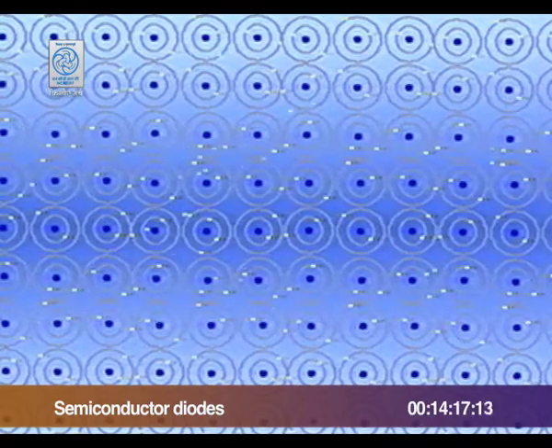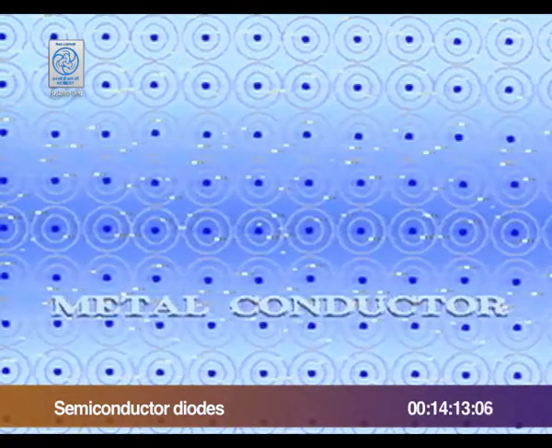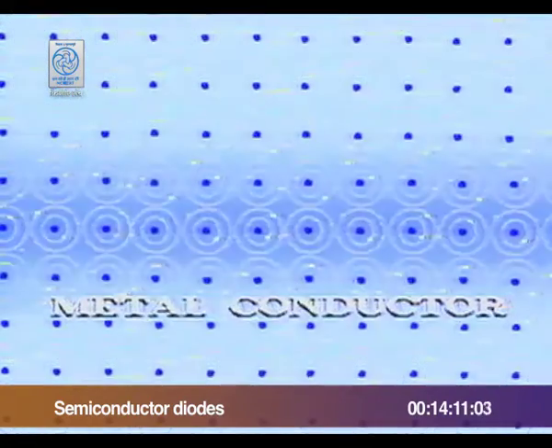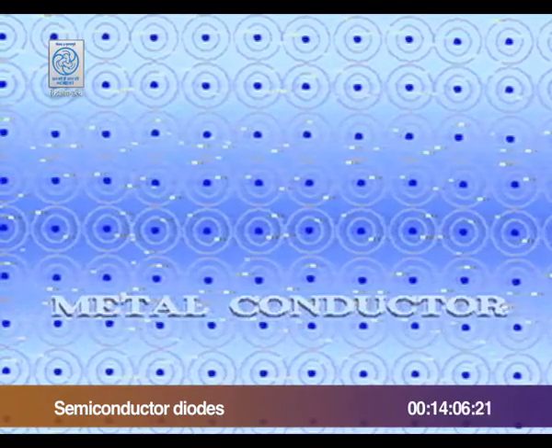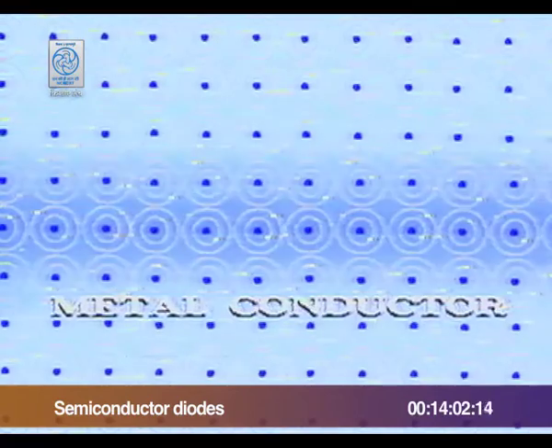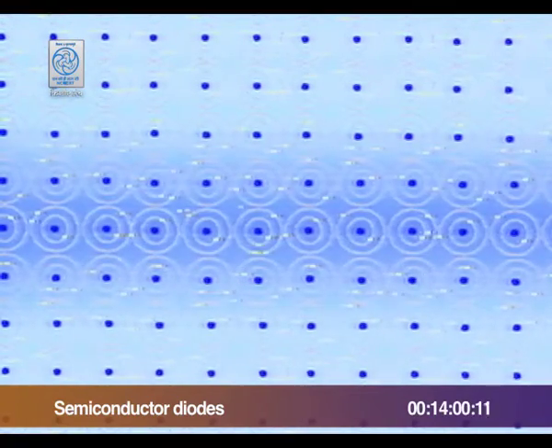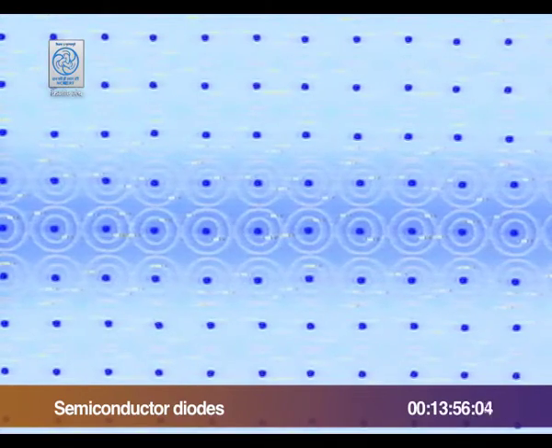A metal conducts electrons because the electrons which are farthest away from the protons and neutrons are loosely held to the atoms of the metals and therefore can move from one atom to another easily. In semiconductor elements, the outermost electrons are not so free, so these elements cannot conduct electricity easily.